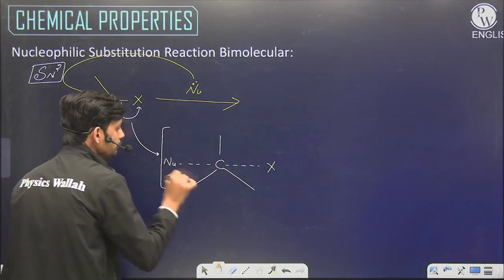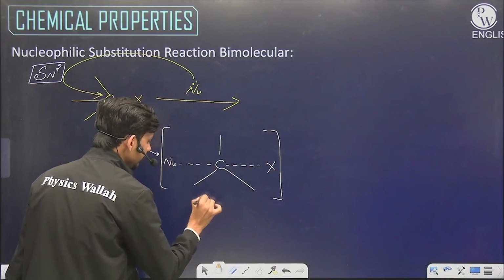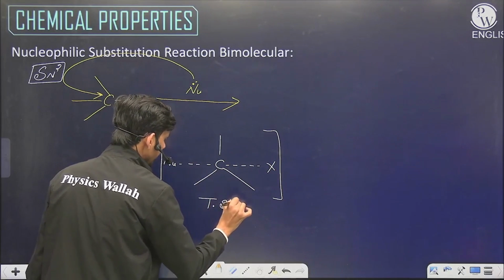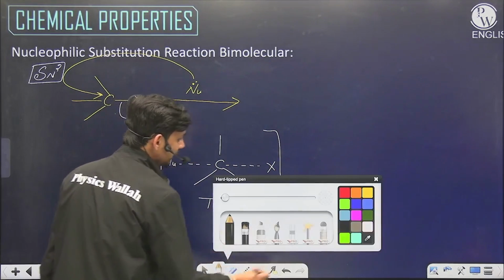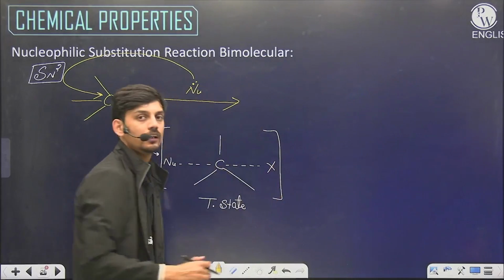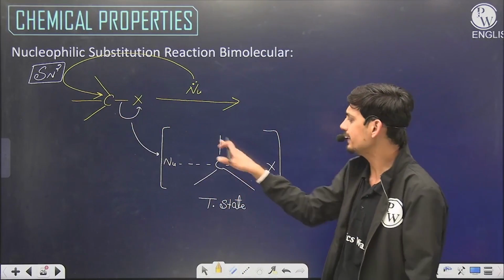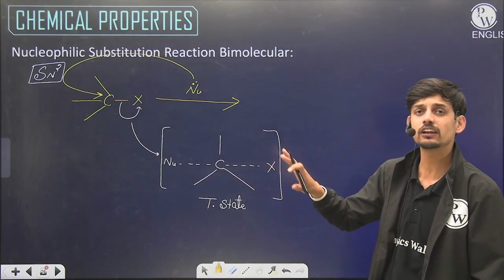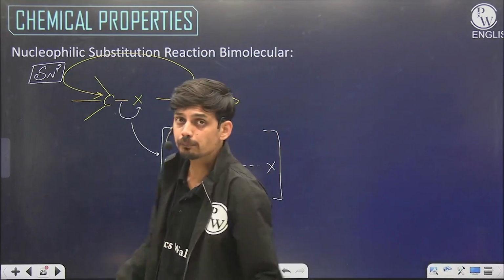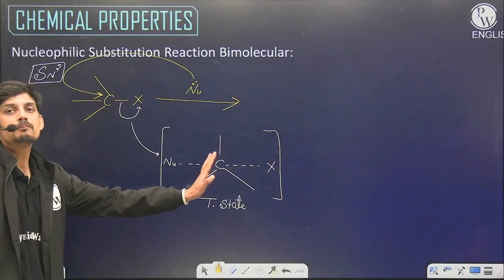So there is a transition state where the bond is being formed as well as the bond is being broken. The bond is formed and broken at the same time. Here you can see the carbon is pentabonded, but it's not true. Carbon cannot form 5 bonds. Carbon is not pentavalent here.